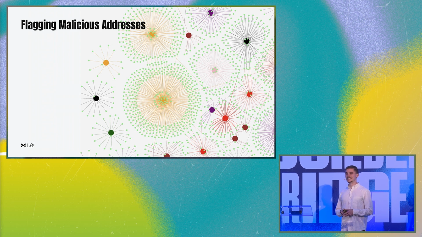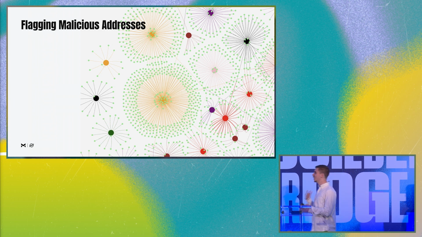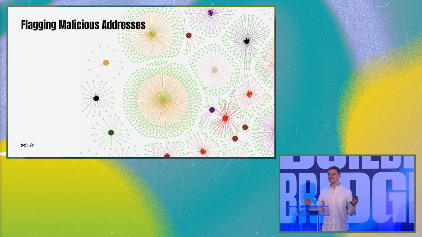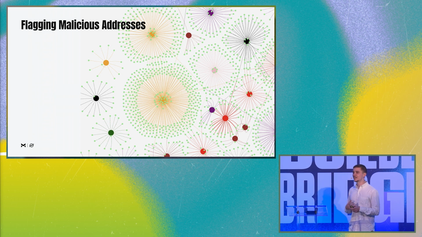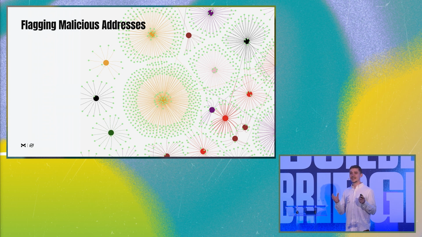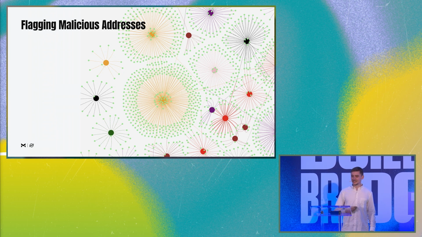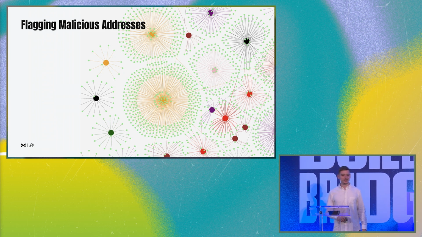Stellar is a blessing and a sin in that it's such a cheap network that malicious actors can just create many addresses over and over, and they have networks of tens of thousands of addresses where they move the money around, and you cannot manually tag them because they're just everywhere. They just create more and more addresses. You need algorithms, and you need to find a way to take an address and quickly say, is that address legit? Is that address fine? Or is it impersonating? Is it malicious? Is it any of those things?